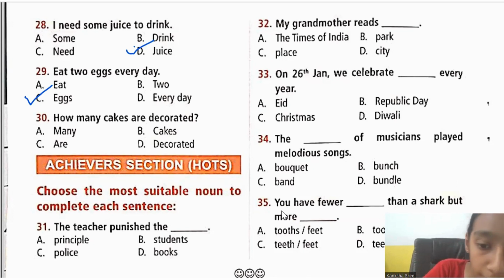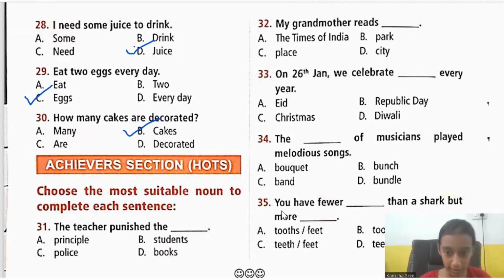Next, 30th one. How many cakes are decorated? What is the countable or uncountable noun in this sentence, children? It is option B, that is cakes. And finally, coming to the achiever section, HOTS, that is higher order thinking skills. Choose the most suitable noun to complete each sentence.